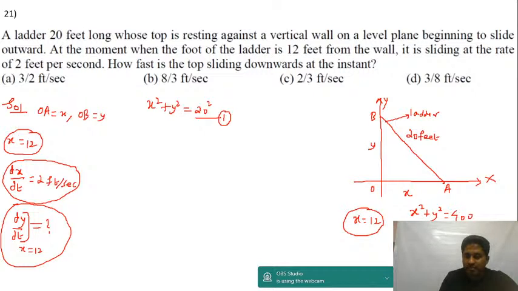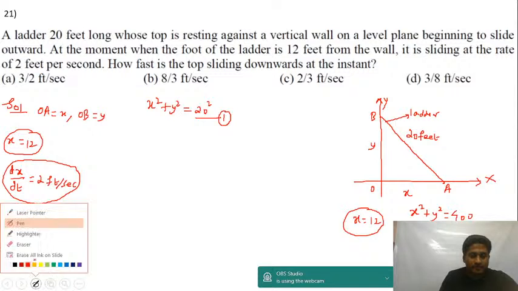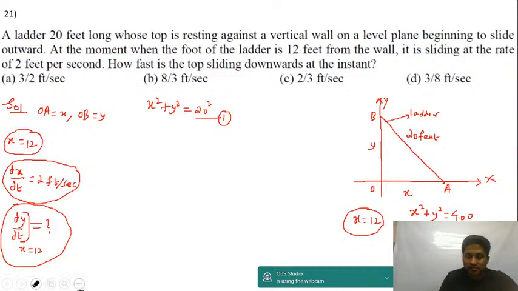So 12 square is 144, plus y square is equal to 400. You get y square is equal to 256, 16 square is 256, so y is equal to 16.